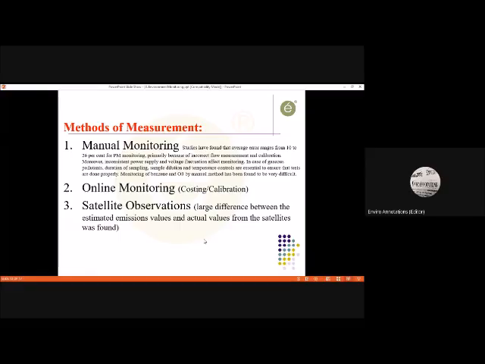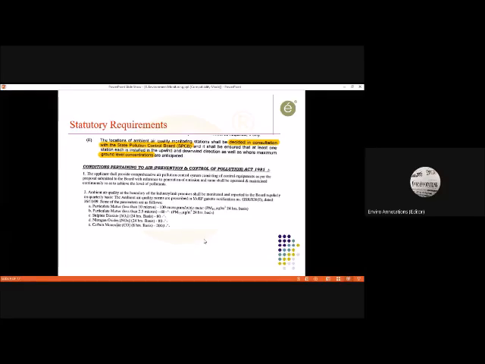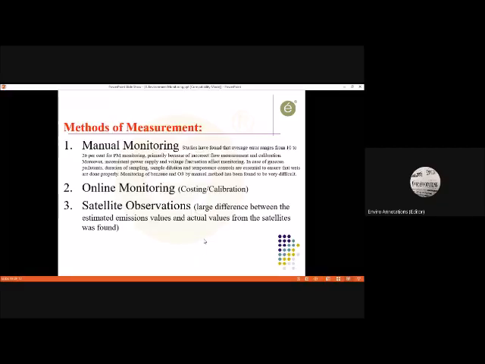And the gases, as you see here, I would go back. Carbon monoxide, they are talking about 8 hourly basis, and all others will be 24 hourly basis. So all the manual monitoring can be conducted in this way. So the SO2, NO2, and whatever is required, 24 hourly as well as 8 hourly, the monitoring can be done from the manual monitoring.